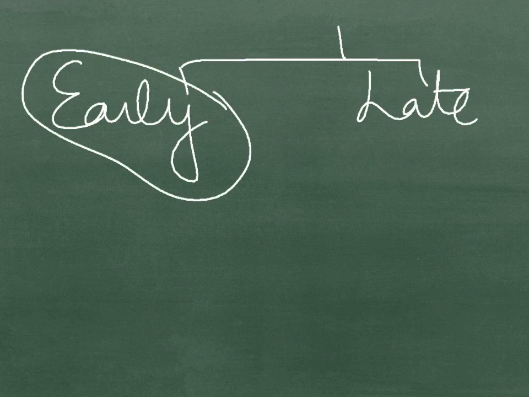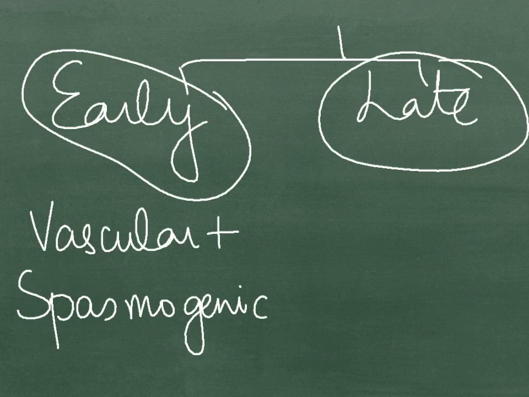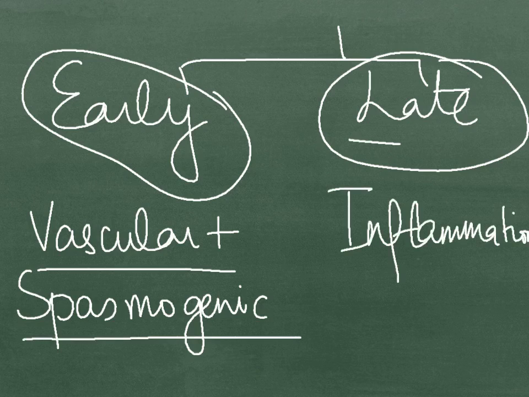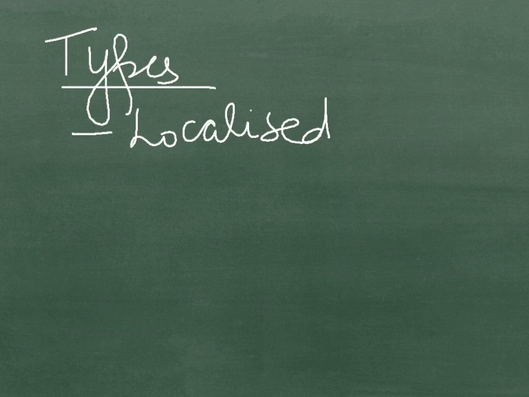We can also divide the type 1 hypersensitivity reaction into the early and the late phases. The early phase is characterized by vascular and spasmogenic events, and the late phase is characterized by inflammatory reactions. Hypersensitivity type 1 reactions are divided into three types. First is the localized type, such as allergic conjunctivitis, allergic rhinitis, angioedema, hay fever, allergic asthma, hives or red patches on the epidermis, and abdominal cramps and diarrhea, which are allergies against citrus.